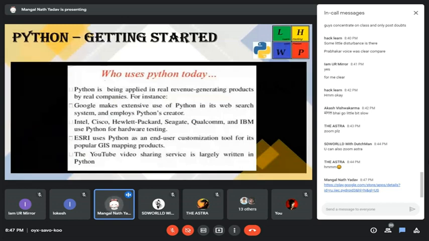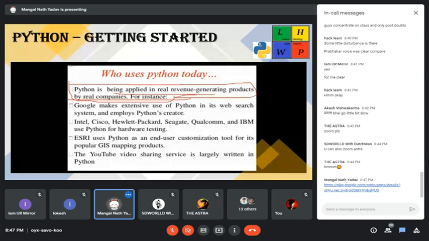Who uses Python today? Mostly Python is being applied in real revenue generating products by real companies. For instance, we can calculate the revenue, how much it will cost to create something, and we can do prediction, like getting future details of revenue. What will be the future revenue for us? Google makes extensive use of Python in its web search system and compiles Python scripts. Google uses Python when we search on the web, for example to match which keyboard key goes where.